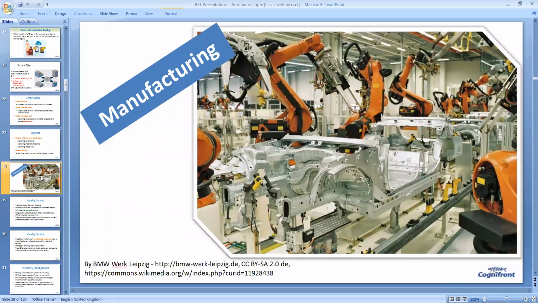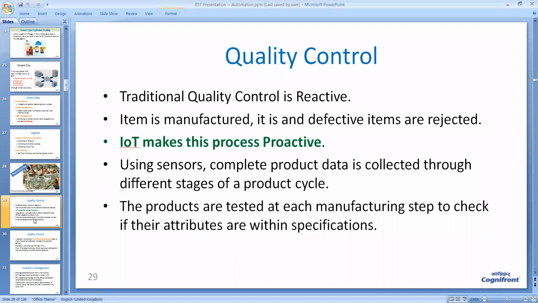Friends, now let us look at some of the applications of IoT in industry. In industry, IoT is mainly used for quality control. A traditional quality control is reactive, in the sense that we respond only when the machine breaks down. So an item is manufactured, it is tested, and defective items are rejected. But IoT makes this process very proactive.